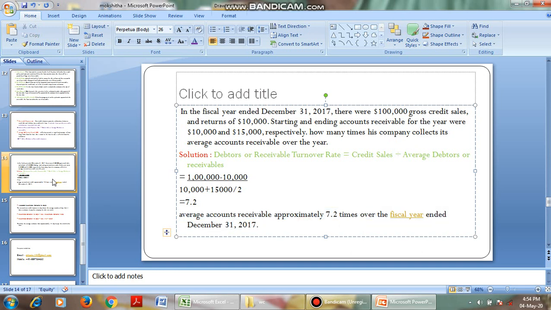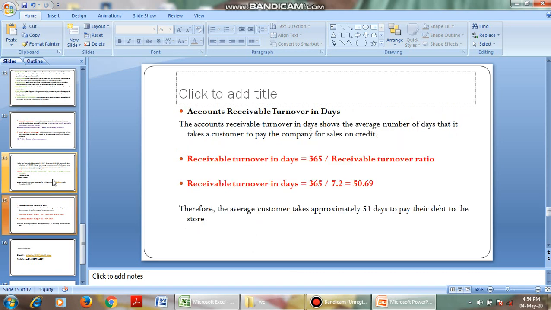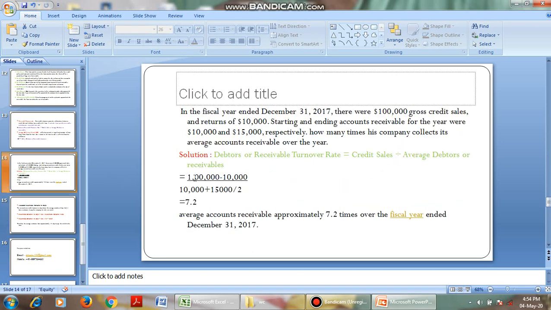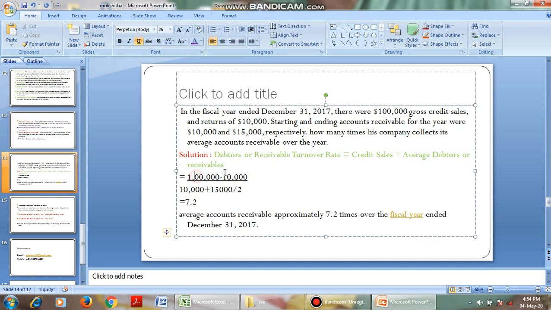Then coming to the average collection period here. See, I think you understand. Credit sales is nothing but total sales minus cash sales. And average receivables is opening receivables plus closing receivables by 2, which gives us a turnover rate of 7.2 times.